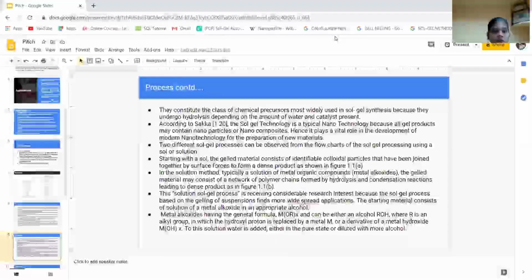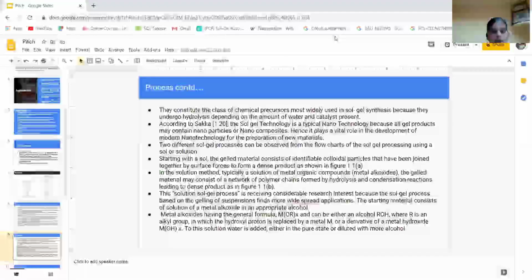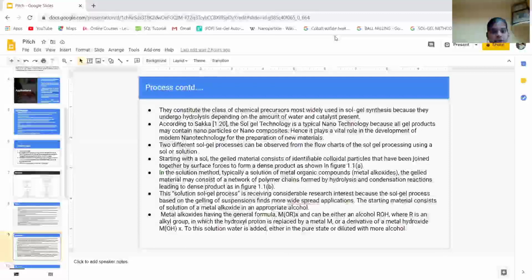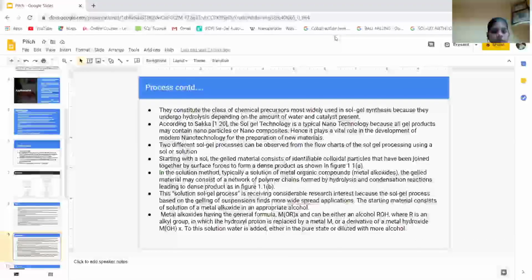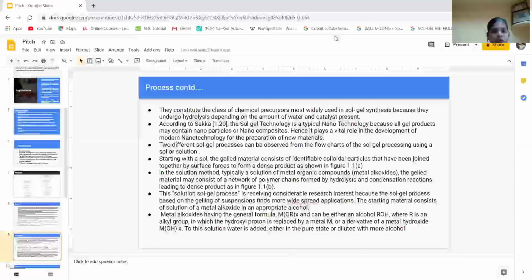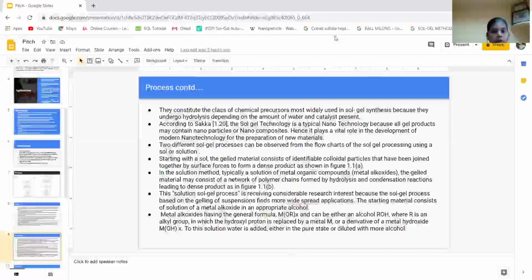They constitute the class of chemical precursor most widely used in sol-gel synthesis because they undergo hydrolysis depending on the amount of water and catalyst present. Sol-gel is a typical nanotechnology because all the products may contain nanoparticles or nanocomposites. Hence, it plays a vital role in the development of modern nanotechnology for the preparation of new materials.